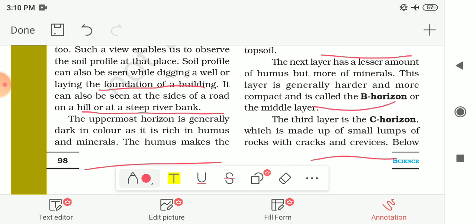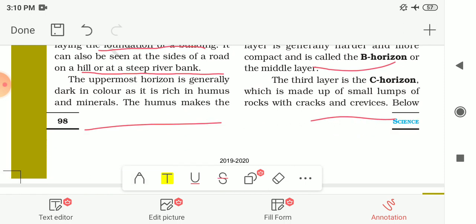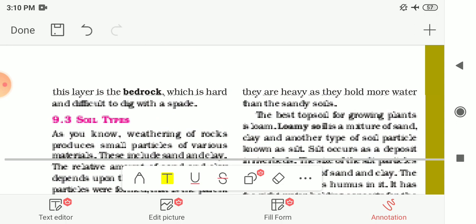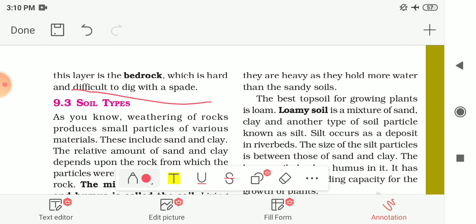The third layer is the C horizon, which is made up of small lumps, or small pieces of rocks with cracks and crevices. Crevices means a narrow opening. Below this layer is the bedrock, which is hard and difficult to dig with a spade. So these are the different layers of the soil: A horizon, B horizon, C horizon and bedrock.